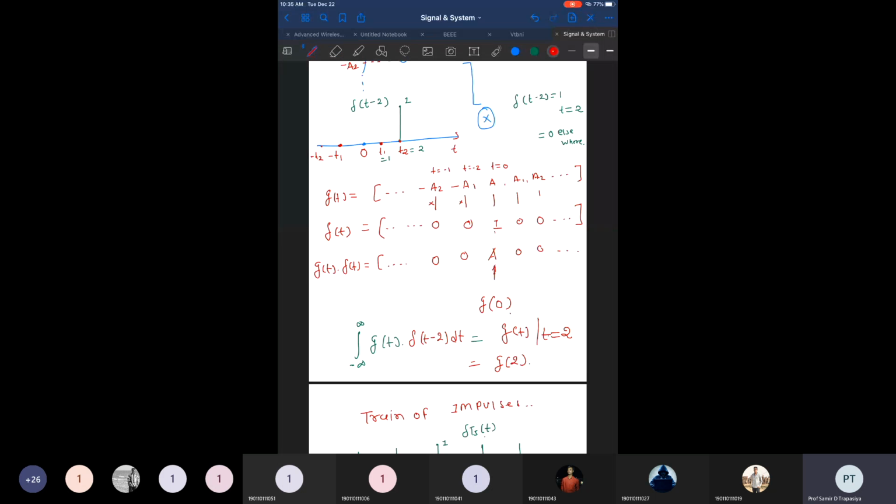Since the impulse is present at t is equal to 0, only that value is obtained. So it gives the value of the function g of t at t is equal to 0, right? So that part we have done.